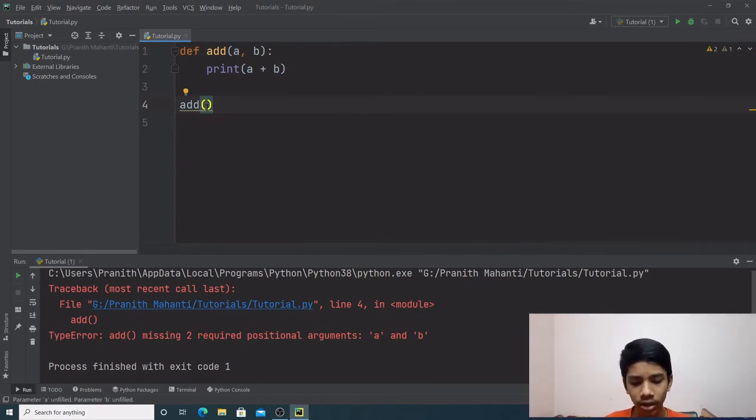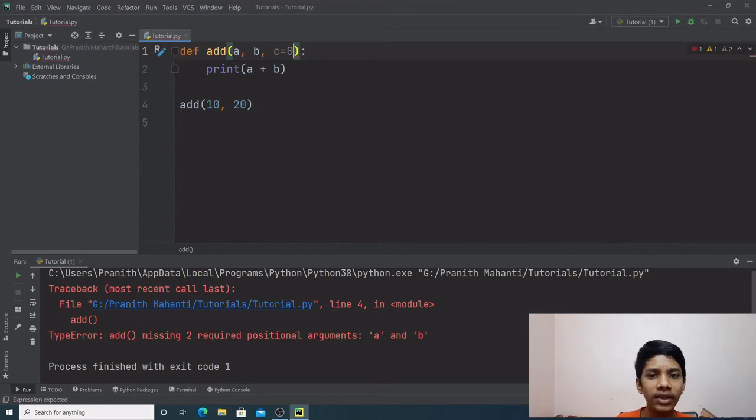So you always have to specify the arguments. But if you want one of the arguments to be, let's just say, optional. For example, let's take 3 arguments over here and you want the third argument to be optional. The way you can do that is by specifying a default value. So the default value of the argument C is going to be 0.